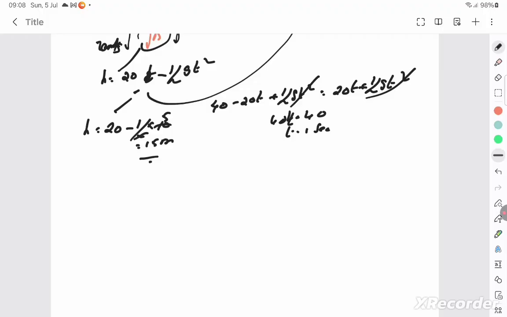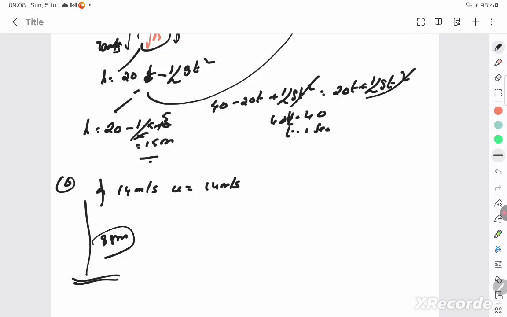So let's go to the next question. It's the sixth question. I hope it's recording. Yeah, sixth question. A balloon is ascending at a rate of 14 meter per second. So initial velocity of the foot packet dropped will also be 14 meter per second at a height of 98 meter above the ground. When the foot packet is dropped from the balloon, how much time and with what velocity will it hit the ground?